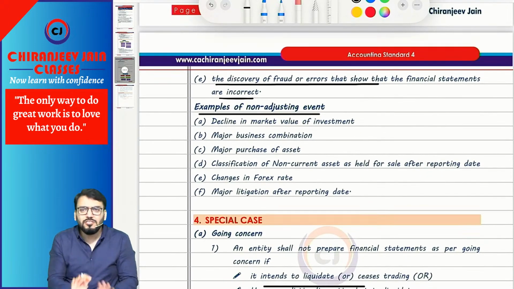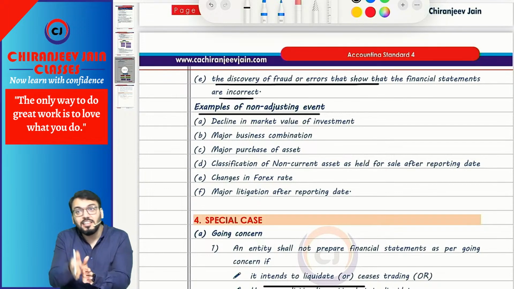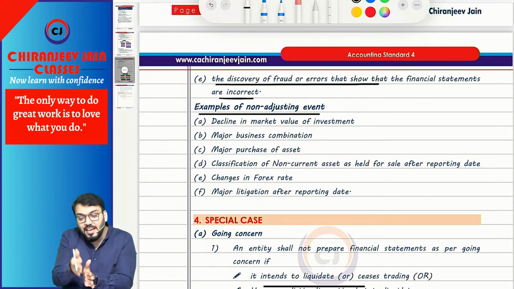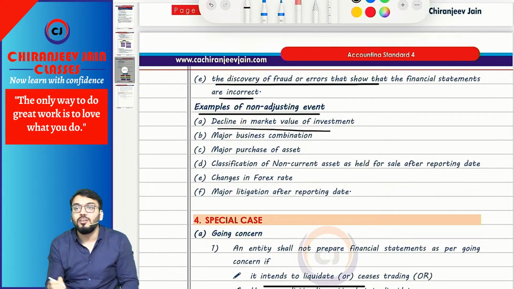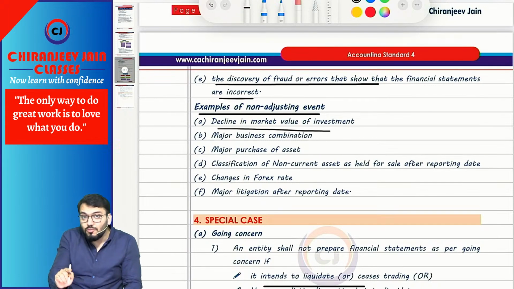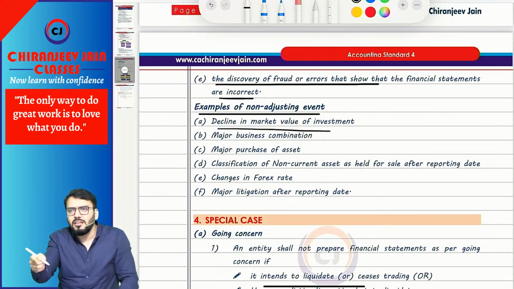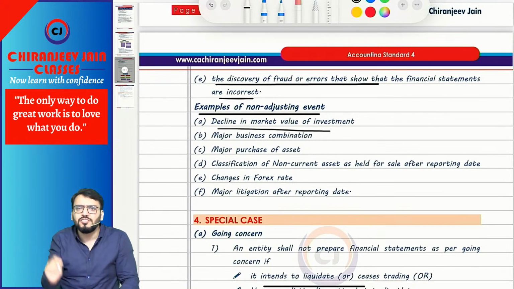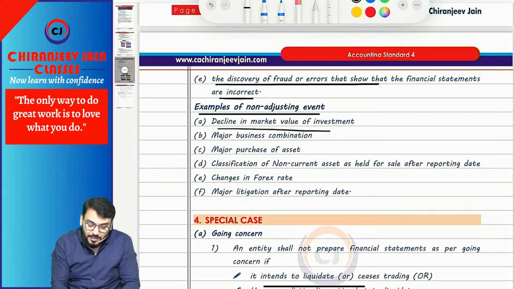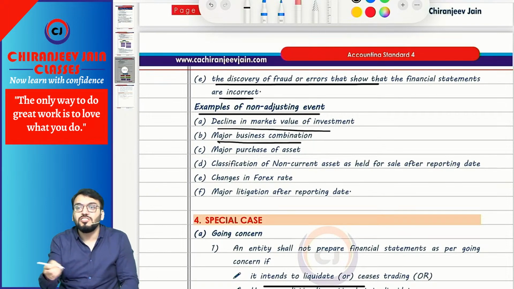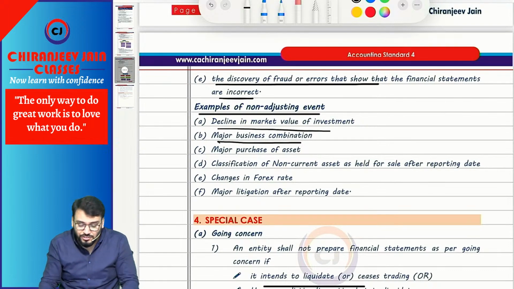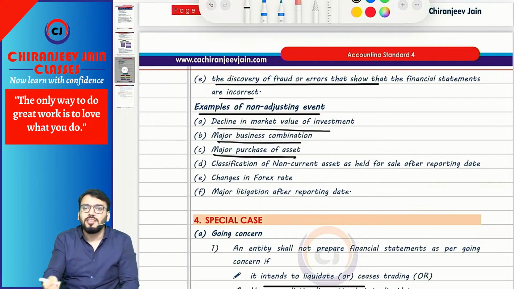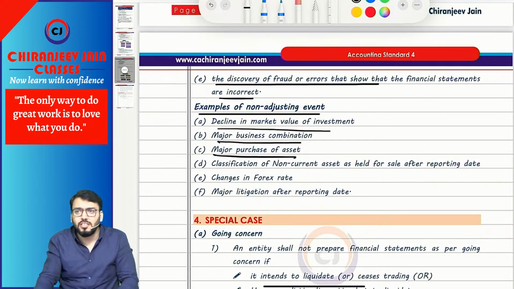So simply, it relates to a condition, but that condition arises after the balance sheet date. For example, any changes in the market value of investment. Any subsequent changes in the market price of investment relate to a condition after the balance sheet date, therefore a non-adjusting event. Major business combination. Business combination means amalgamation. You have done amalgamation after the balance sheet date. So of course it is a non-adjusting event. Major purchase of asset. You purchase the asset after the balance sheet date.